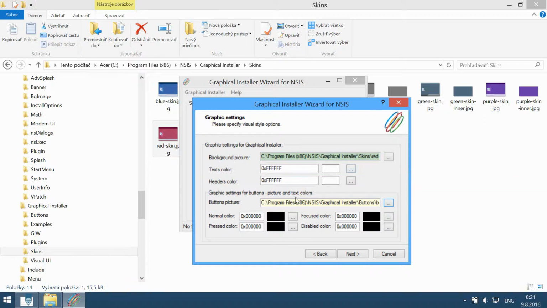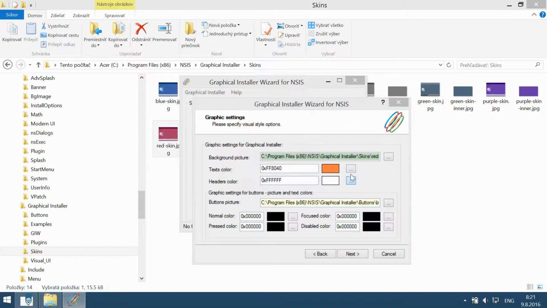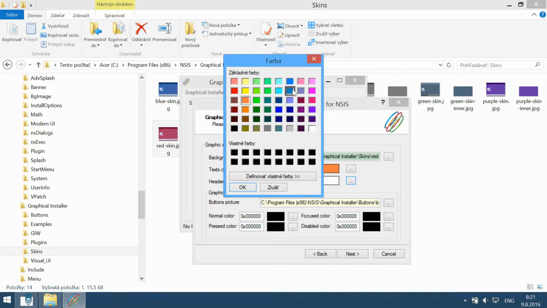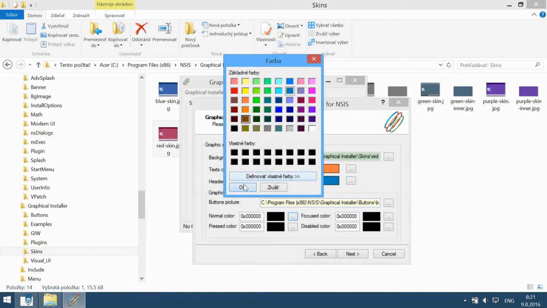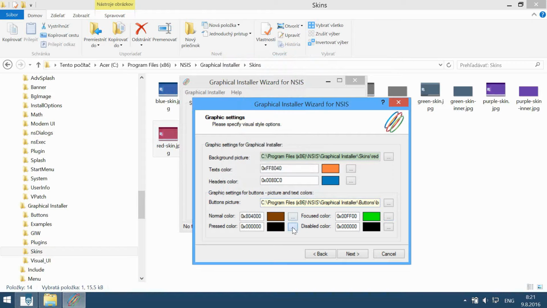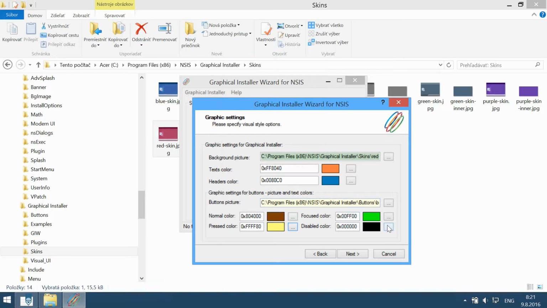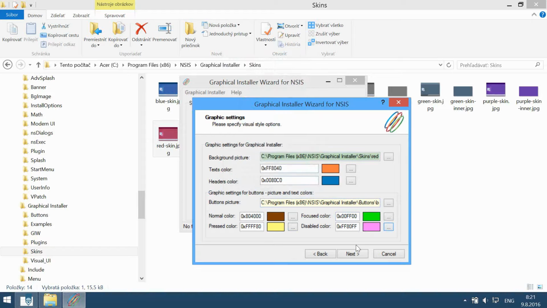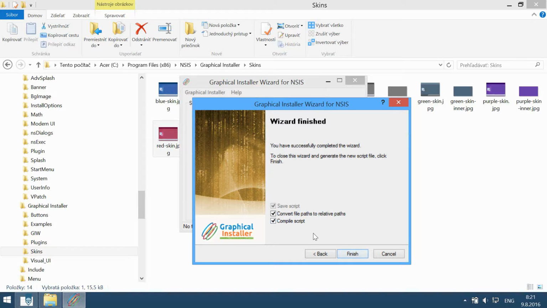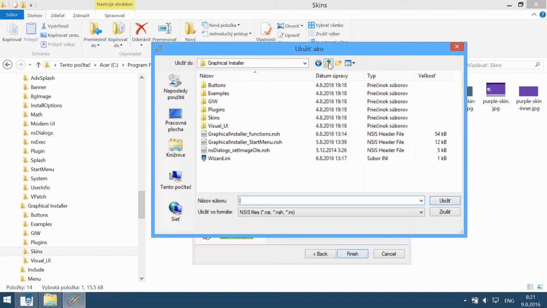And choose the other aspects of the installer like text colors, header colors, button text colors, and everything. So choose some random colors. These are really crazy, but it's okay. Focus green, yellow, this pink. Okay, click next and finish.